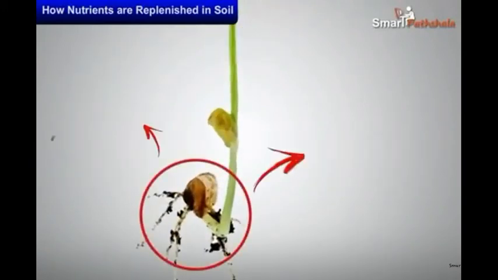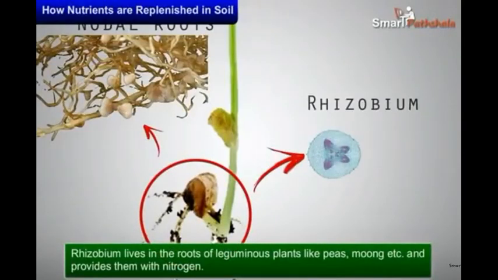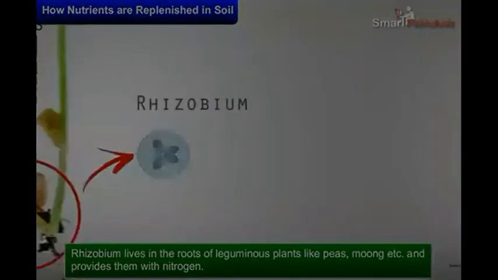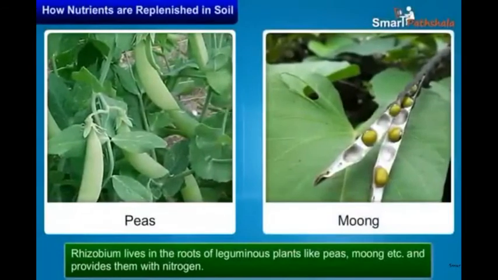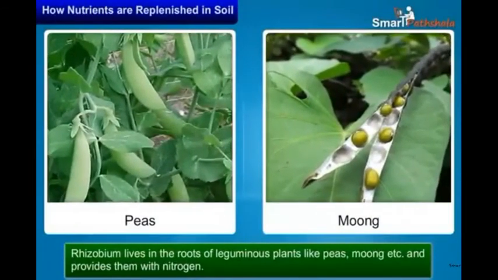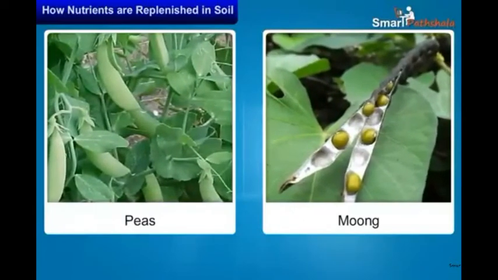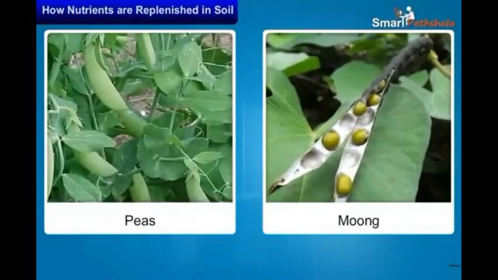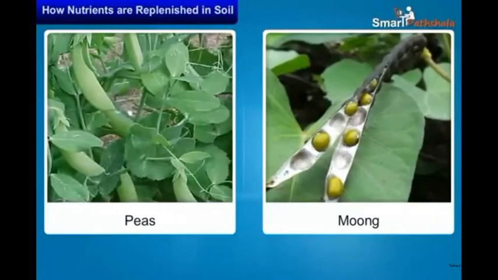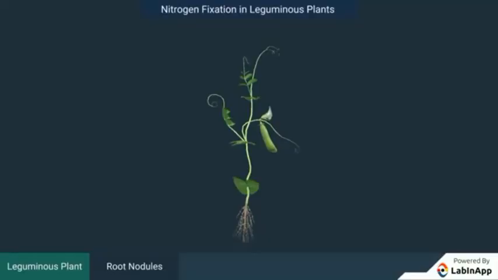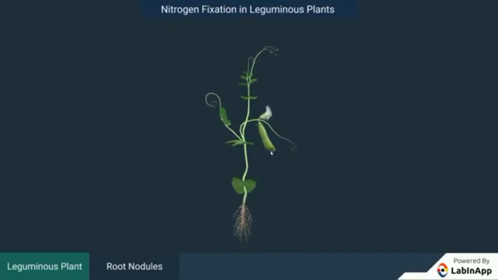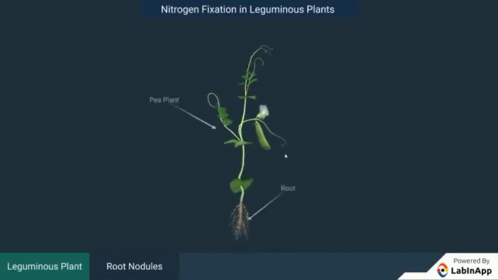But Rhizobium cannot make its own food. So it lives in the roots of gram, peas, mung, beans and other legumes and provides them with nitrogen. Most of the pulses are obtained from leguminous plants. This plant is green in color, so it can perform photosynthesis and prepare its own food. And the plant provides food and shelter to the bacteria.